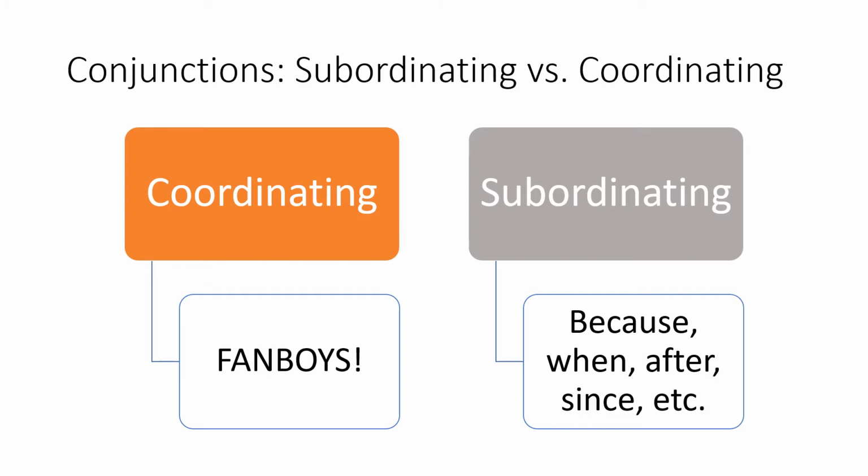Coordinating conjunctions are used to connect complete ideas and are often referred to as the FANBOYS, an acronym that stands for the 7 coordinating conjunctions: for, and, nor, but, or, yet, so. They are most known for linking independent clauses with one another, but can serve other purposes such as indicating causation. An example of this would be, "The game was canceled, for the weather would not allow us to leave the house."